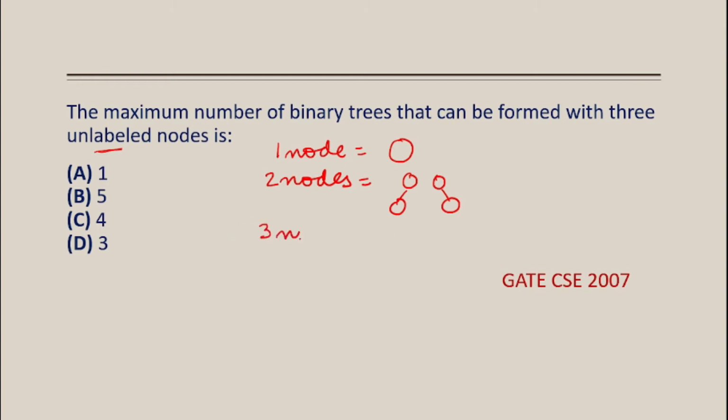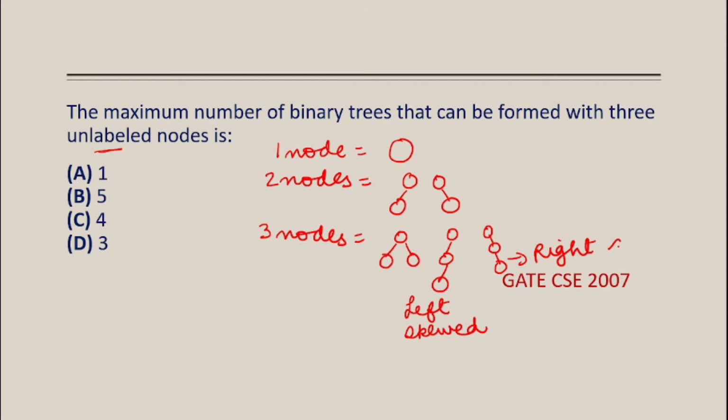With the help of 3 nodes, how many trees can be drawn? You can see this can be there, then this can be there. This is basically left skewed. Then this can be there, which is simply called right skewed. And then one can be like this and another can be like this.